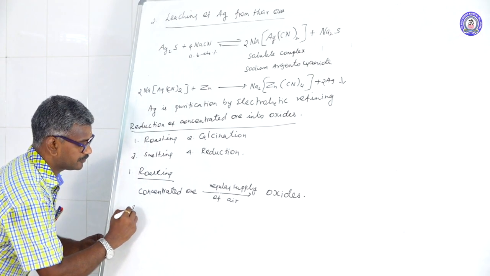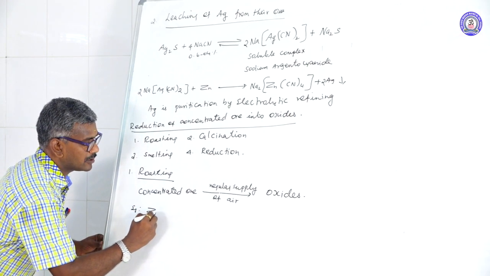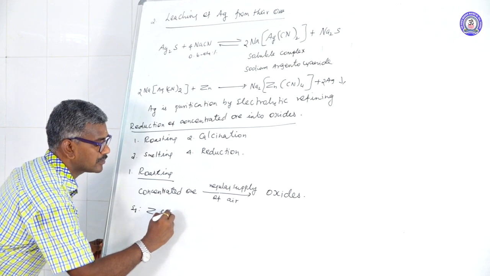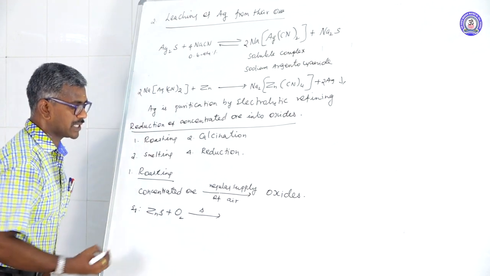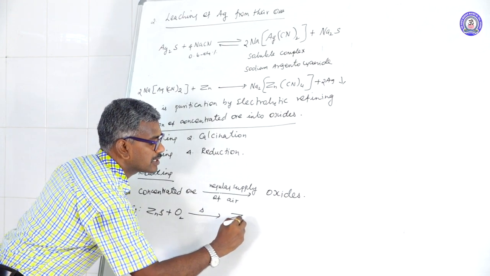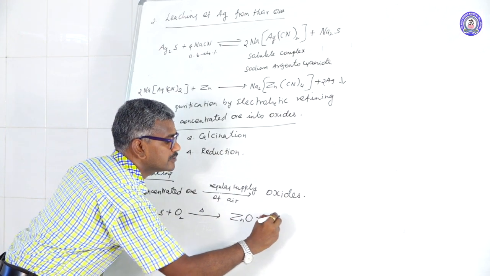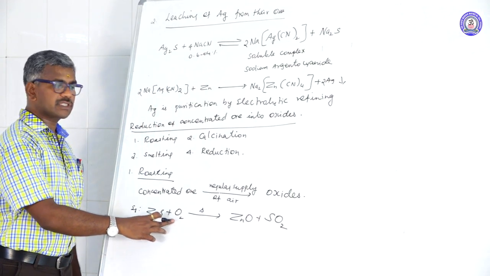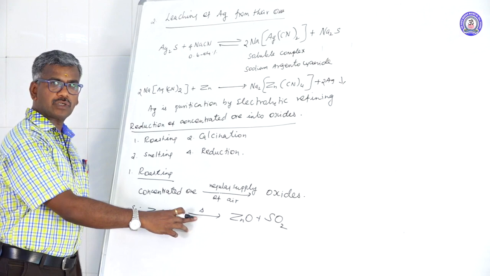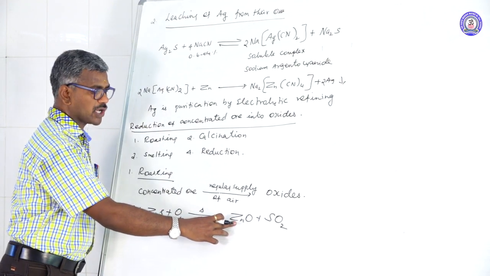For example, zinc sulfide is treated with oxygen at a particular temperature to form zinc oxide and SO2. This is a sulfide ore treated with oxygen at a particular temperature to form oxide.